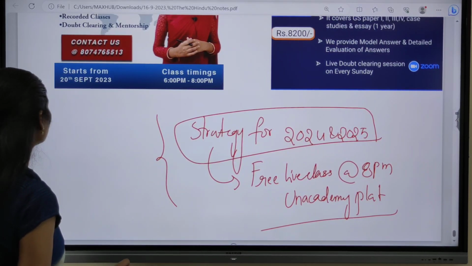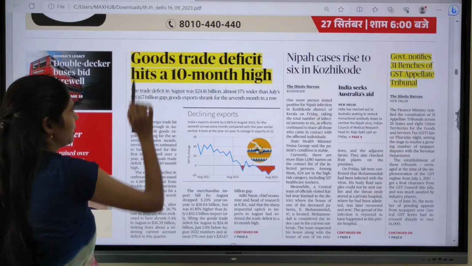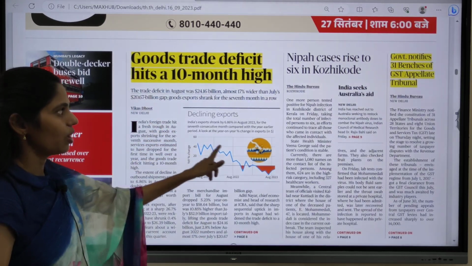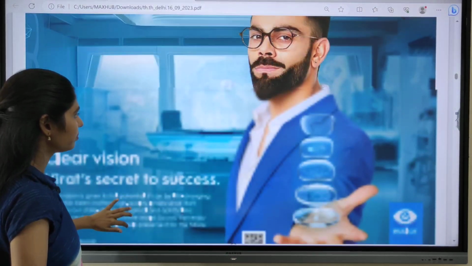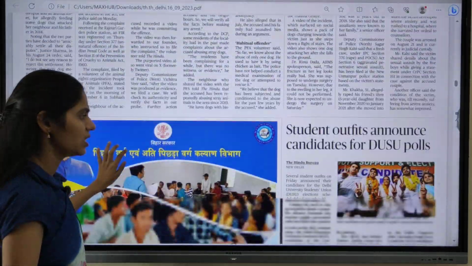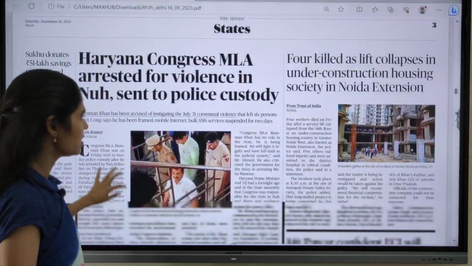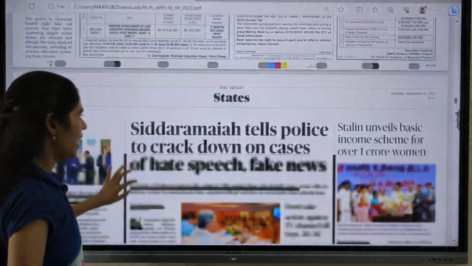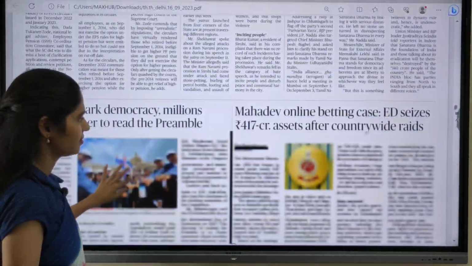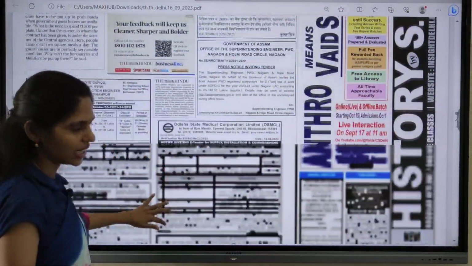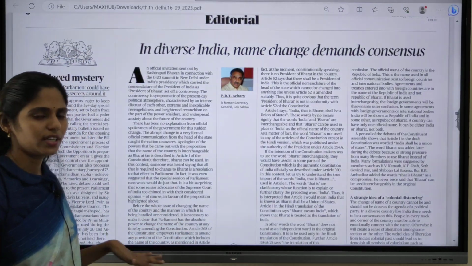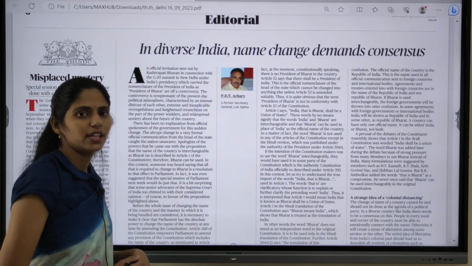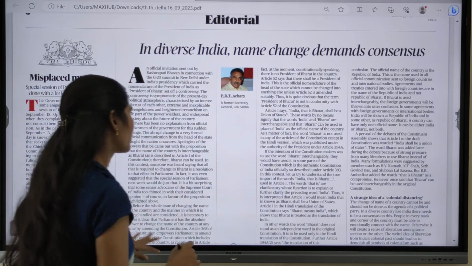And now let us see today's Hindu newspaper PDF. I discussed this topic, and as well as I discussed that GST appellate tribunal topic. And in today's city page, there is nothing much important. If you move on, you can directly move on to this editorial page today. In the state page also, I didn't find anything important, and today is Saturday, right? So there is no op-ed page.